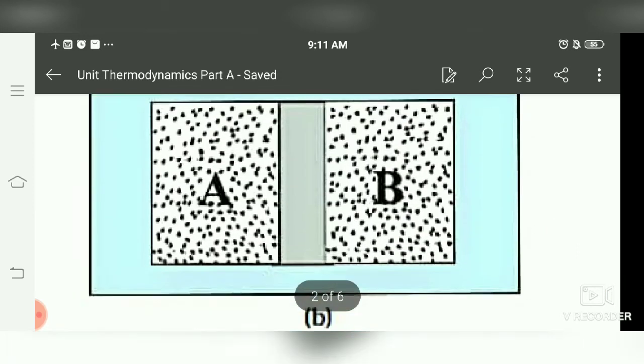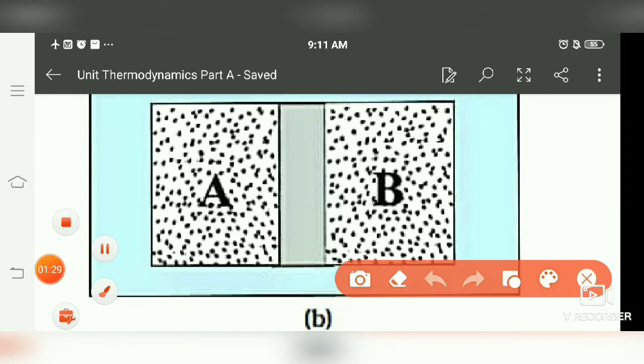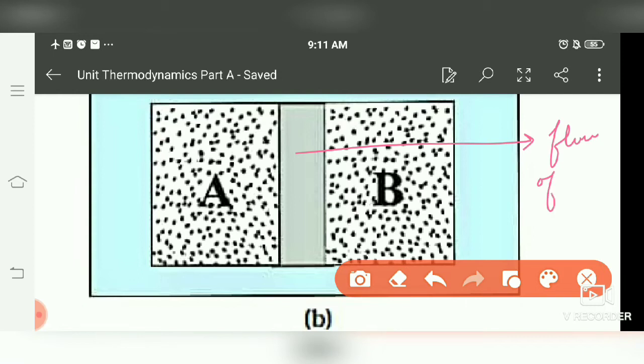Second is the conducting wall. It is a wall which does not allow the exchange of particles, pressure or other things, but it allows the change of temperature or flow of heat. Flow of heat is allowed. This is called a conducting or dithermal wall. It allows heat to flow through it.